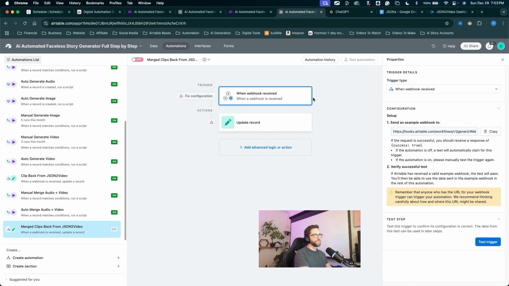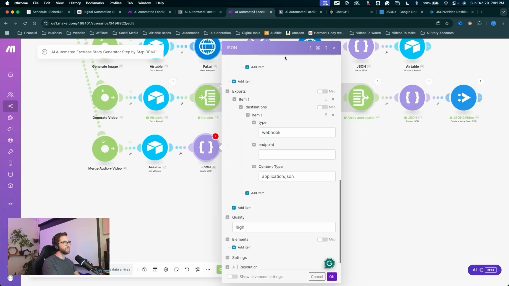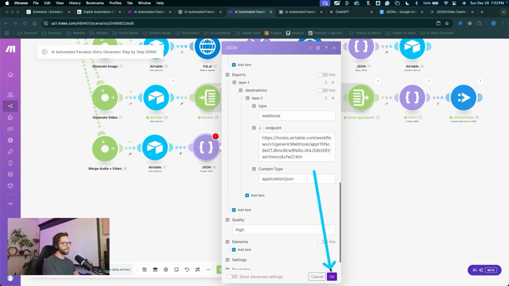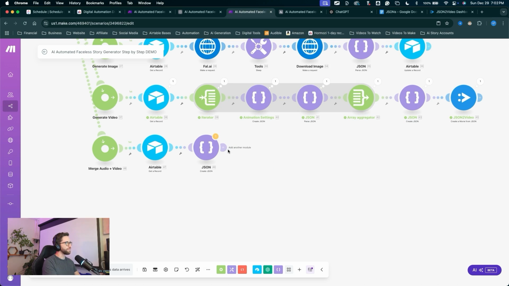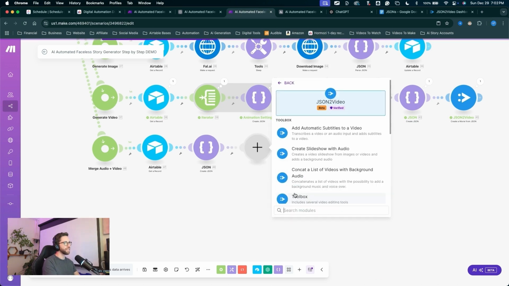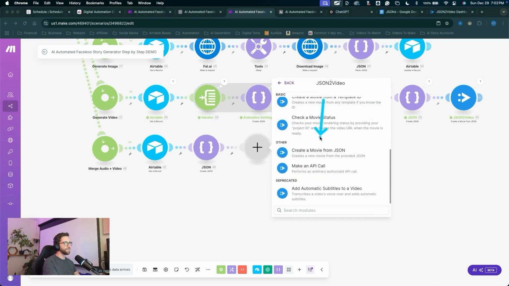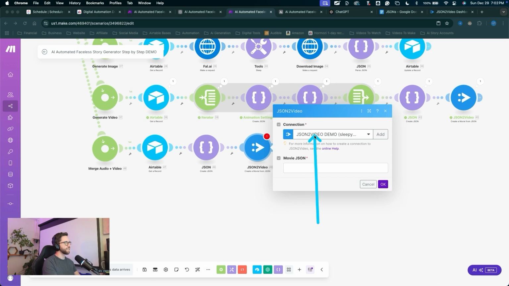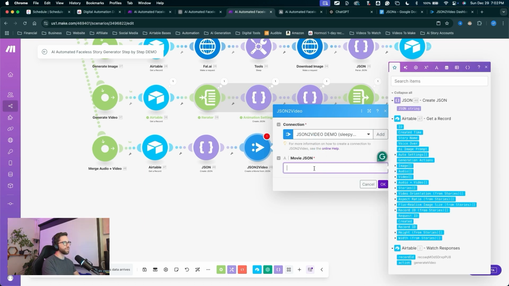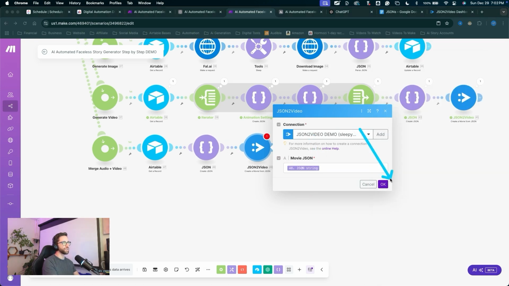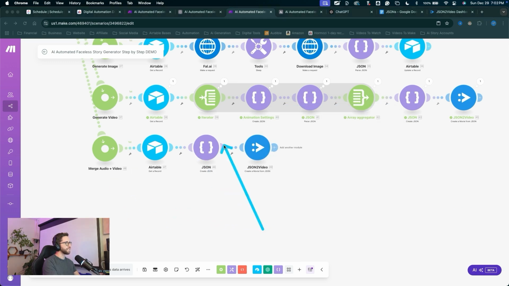Now we'll actually have to push data through to finish off this webhook. So let's click into the trigger. We can copy this sample webhook, copy that, jump back into Make, paste it into the endpoint right there, and click OK. Let's click the plus to add a new module. This will be JSON to video. Scroll down, find create a movie from JSON. You're going to choose your same JSON to video connection, and for the movie JSON, we'll add the JSON string and click OK.